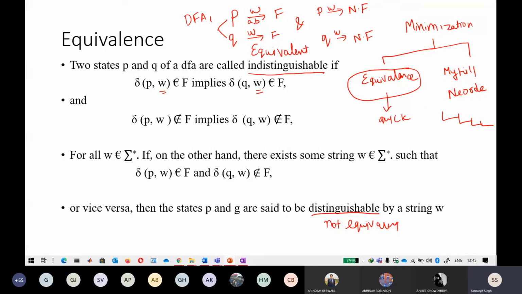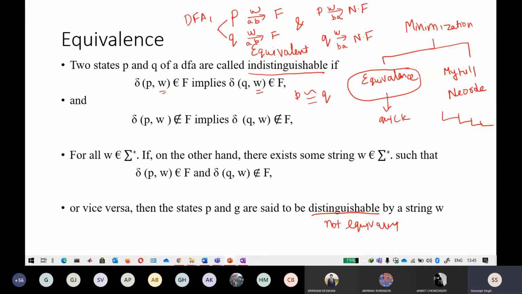It can be, if upon receiving an input of AB, P is going towards a final state, and on receiving input of AB, Q is going towards a final state. In the same way, upon receiving an input of BA, it is going towards a non-final state, and upon receiving an input of BA again, it is going towards a non-final state. Okay, so if it satisfies these two conditions, then we will term that P is equivalent to Q.